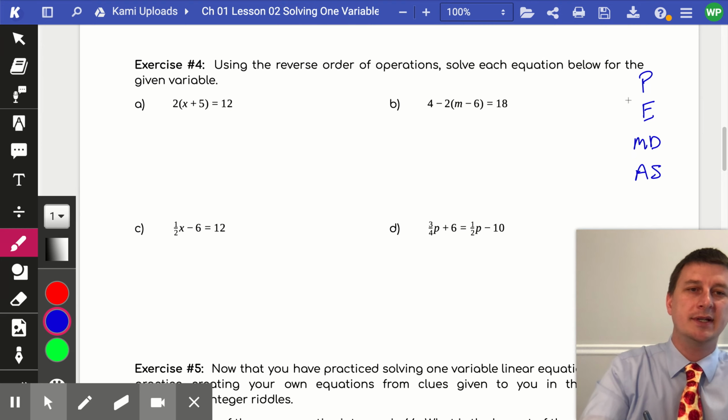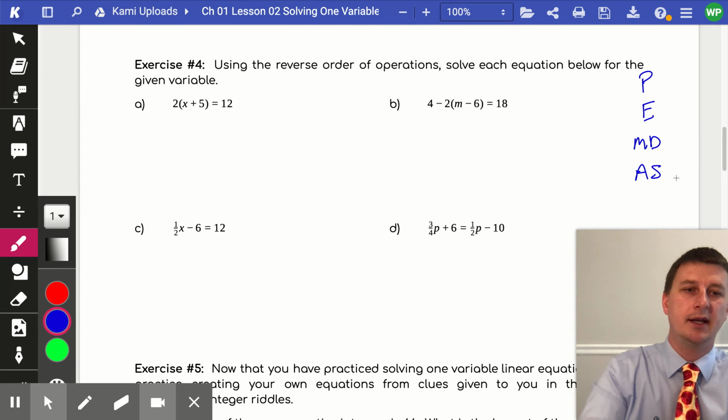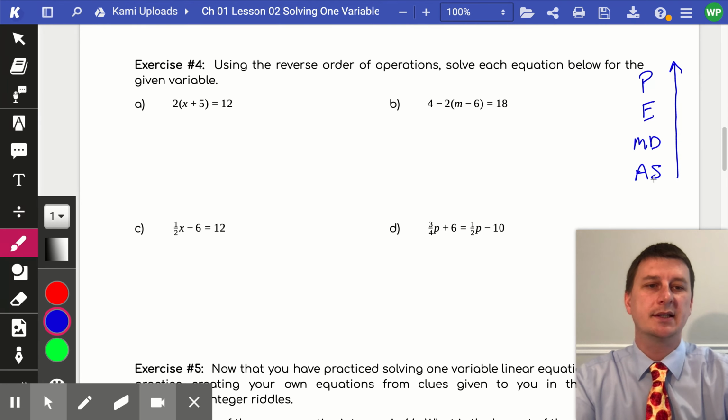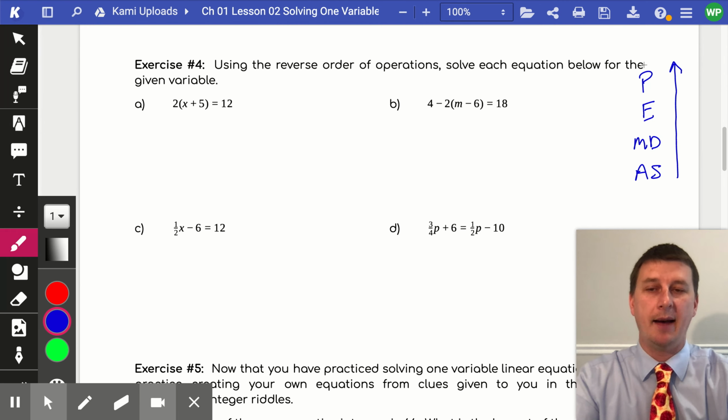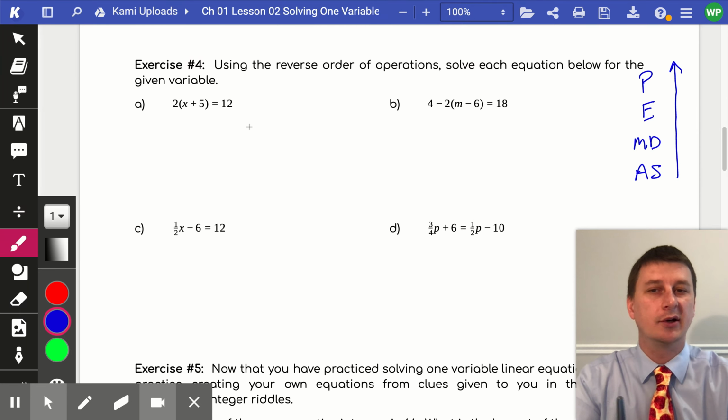As we simplify something, we like to go down this list. But as we solve for an unknown variable, we're going to move up this list from the bottom to the top. So the first thing we're going to look at is, is there addition or subtraction? You might see that there's addition inside these parentheses, but the parentheses are going to be our last step. So is there addition or subtraction outside of these parentheses? No, I don't see any.